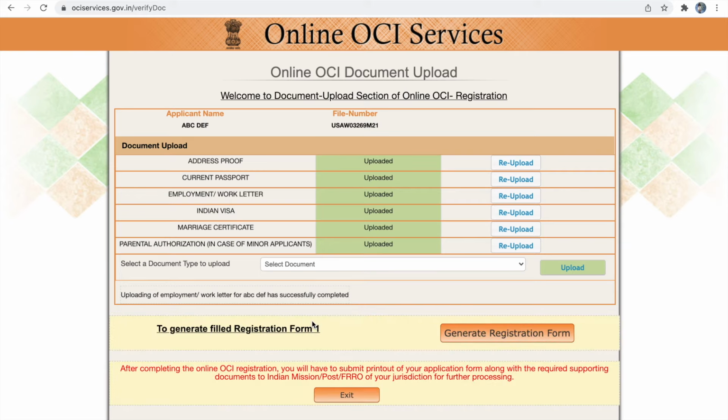Once I click the final submit button, I will get a generate registration form button. So please click the generate registration form button to generate your OCA application.